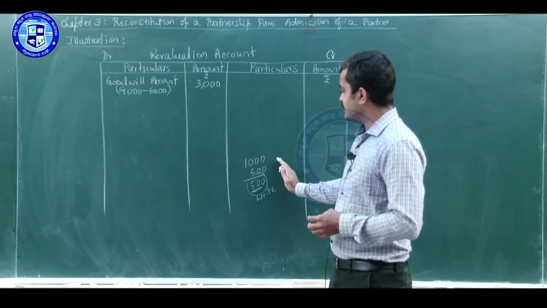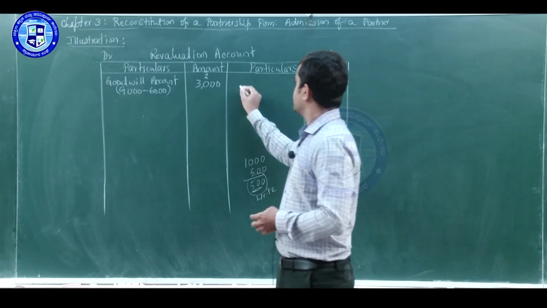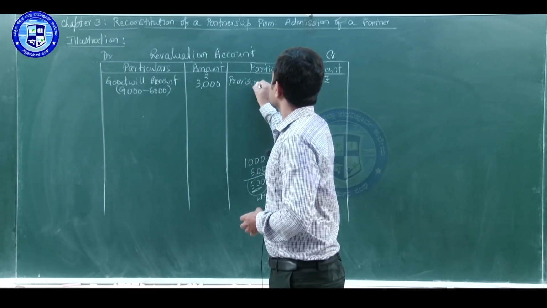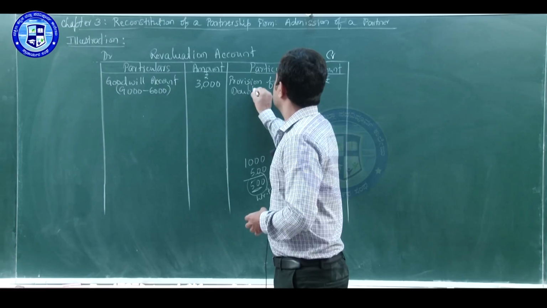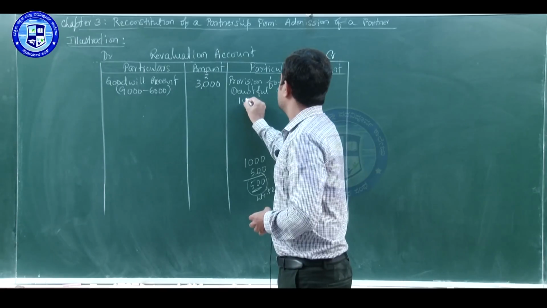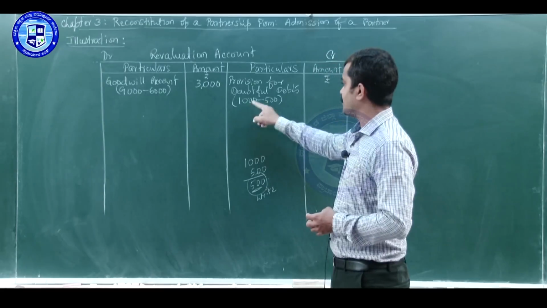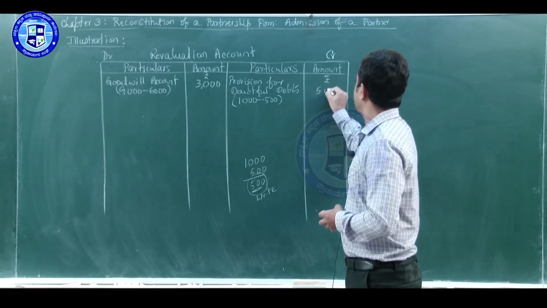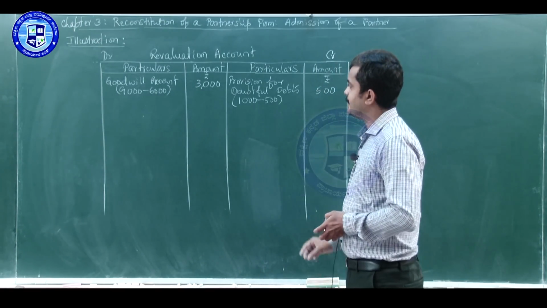This is nothing but a decrease in the existing provision. On the credit side, provision for doubtful debts. The existing provision is 1,000, not required is 500, so that amount is taken to the credit side of the revaluation account.